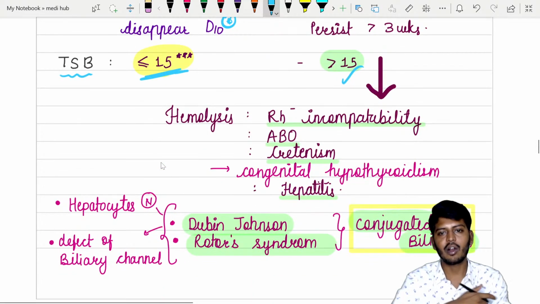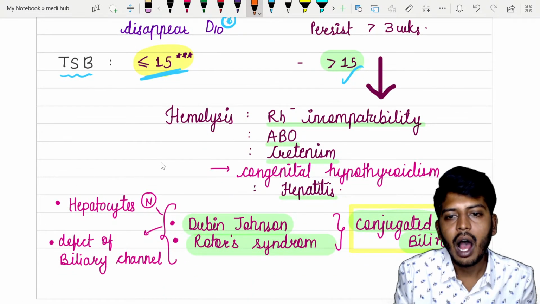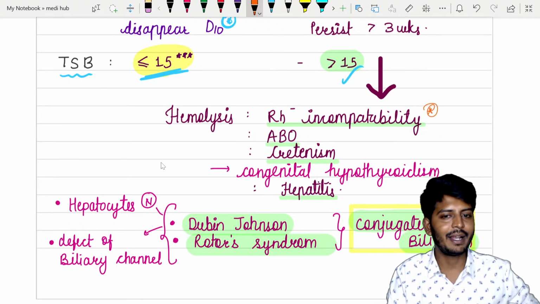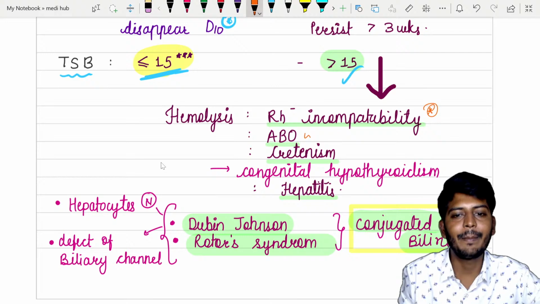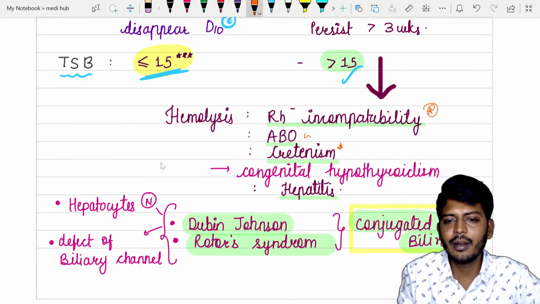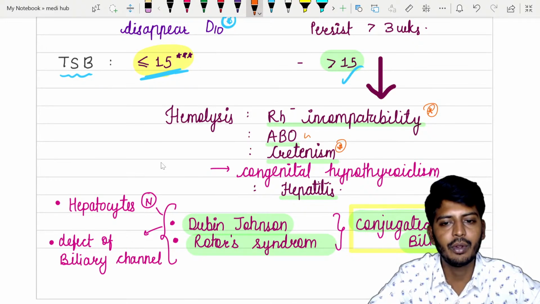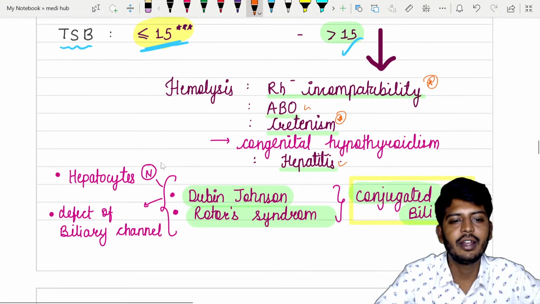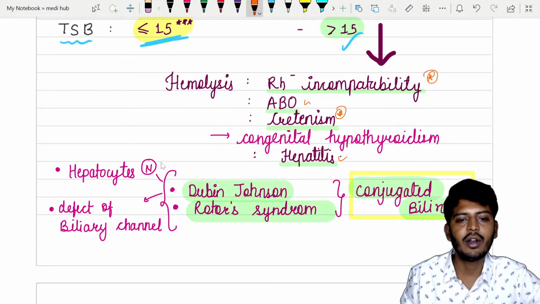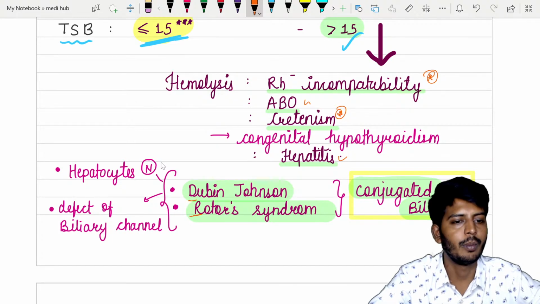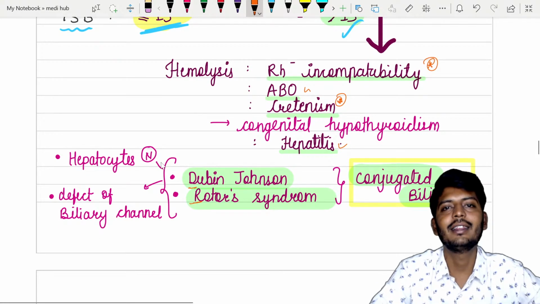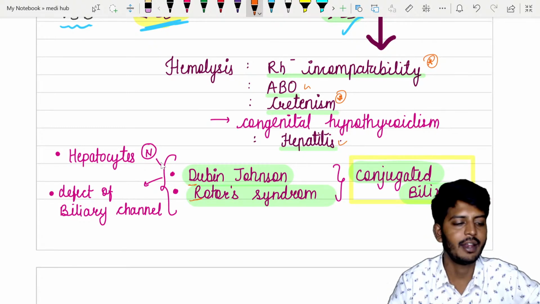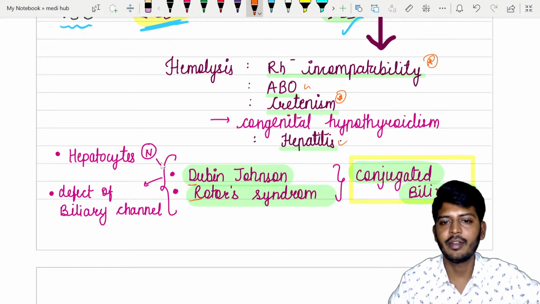So what are the causes of pathological jaundice? Very important cause is RH incompatibility. RH incompatibility. All of you studied. ABO incompatibility also. Okay. Cretinism means what is that? Congenital hypothyroidism. Okay. Then if the baby has a hepatitis, along with that there are other diseases such as Dubin-Johnson syndrome and also Rotor syndrome. So what is this? This is a condition where there is a congenital defects of what? Biliary channel. Because of that, baby is having a jaundice.